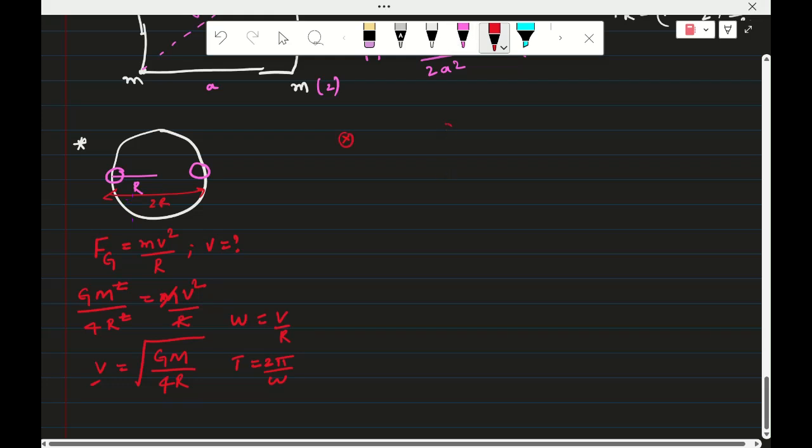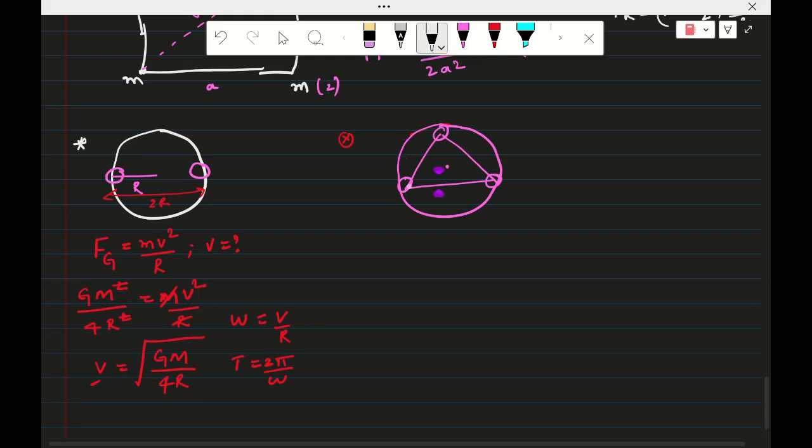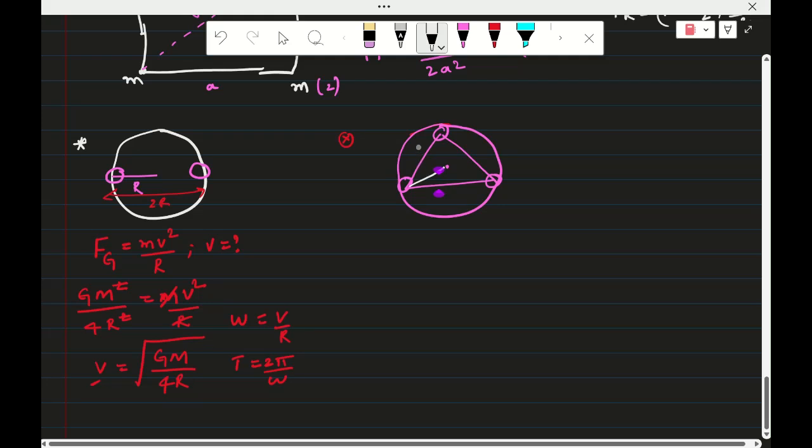So three particles are moving in a circular path because of their mutual gravitation. Now this is the centroid of this one. And this is an equilateral triangle with sides L, L and L. We already calculated this using the triangle.